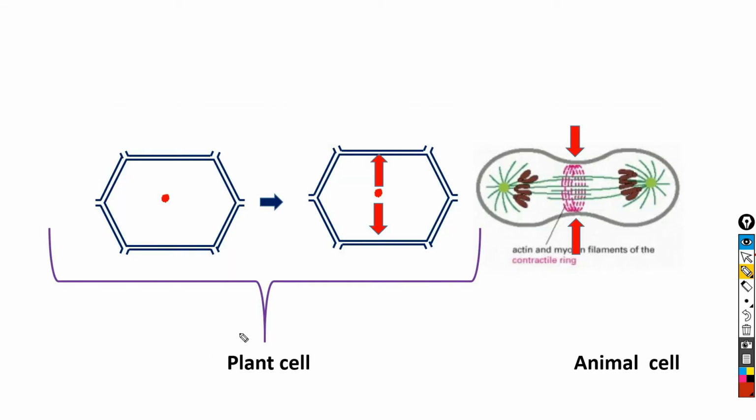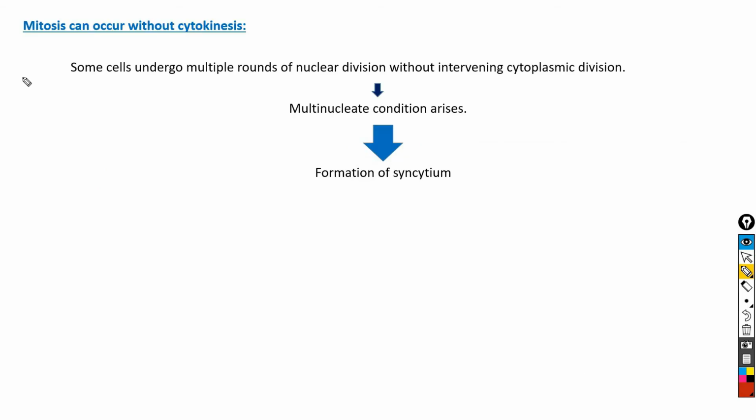So in conclusion, in plant cells it is the phragmoplast that guides cytokinesis, and cell wall formation starts in the center of the cell and grows outward to meet the plasma membrane of the mother cell. Whereas in animal cells there is formation of a contractile ring just beneath the plasma membrane, and the contractile ring divides the cytoplasm from outside in. So till here we have seen that karyokinesis is followed by cytokinesis, and in plant cells it is the phragmoplast that guides cytokinesis, whereas in animal cells it is the contractile ring that accomplishes cytokinesis.